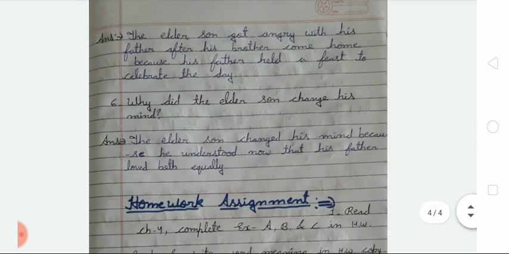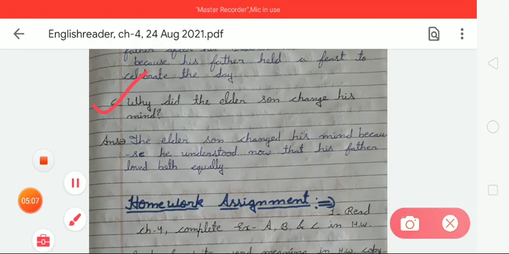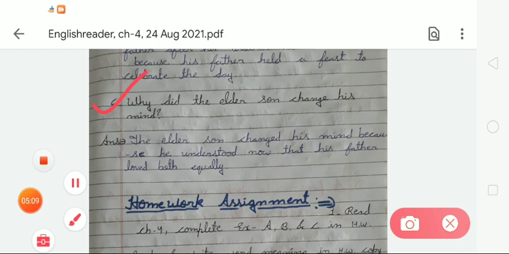Now the next, question number 6: why did the elder son change his mind? So students, the answer will be: the elder son changed his mind because he understood now that his father loved both equally. Okay, students?